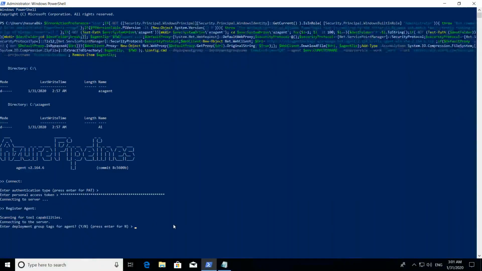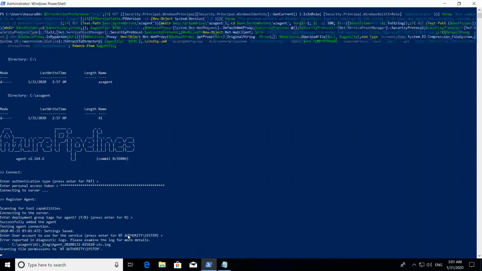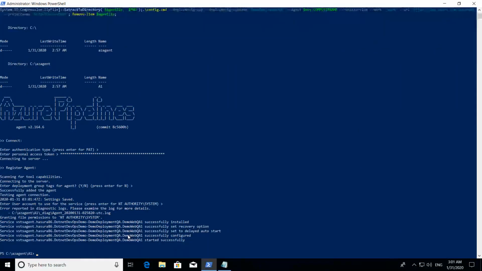Okay, it is saying, see, there is an option called enter deployment group tags for agent. I'm going to explain that one. Right now, I'm not entering tags here. I will enter them directly from the portal. Press enter for now. And it is saying enter user account, NT authority system. Yes, use it. That's it. My agent has been created.